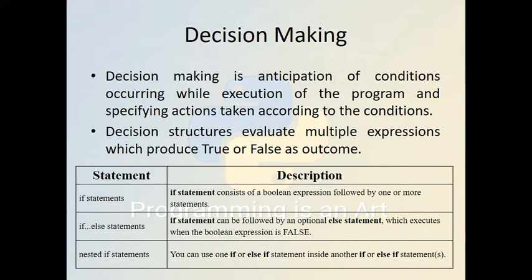Now we will discuss some important constructs of Python programming. One is decision making. We also call this branching, and decision making is generally the evaluation of a given condition. The condition is checked during execution of the program, and an action is taken according to the condition. These branching structures evaluate multiple expressions which produce true or false as the outcome.